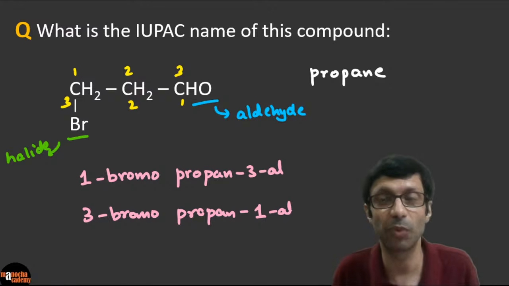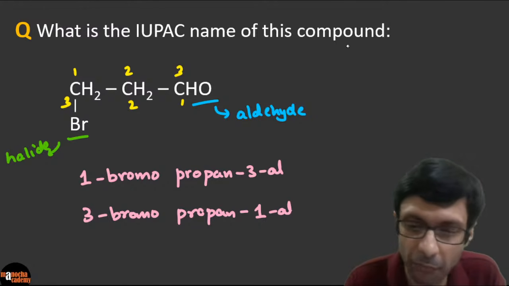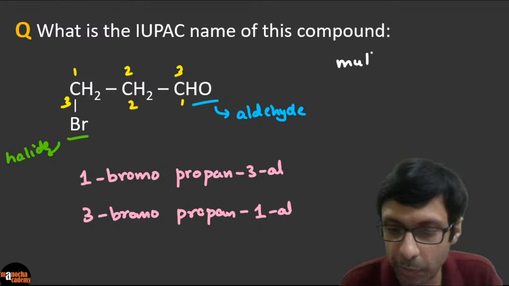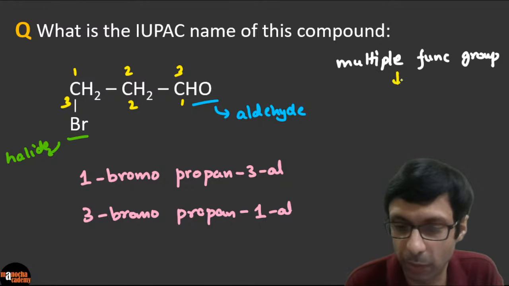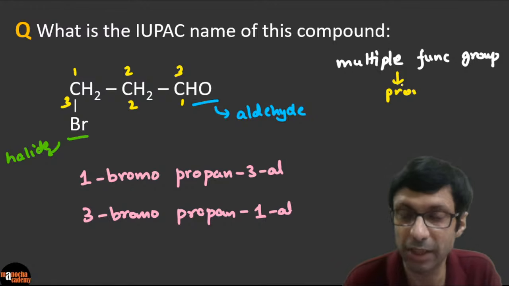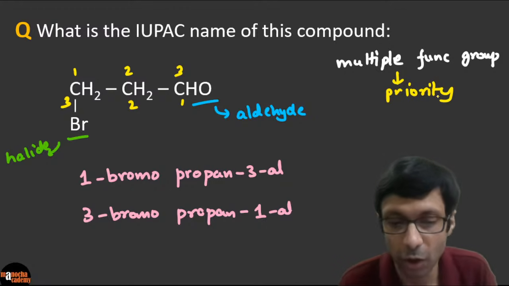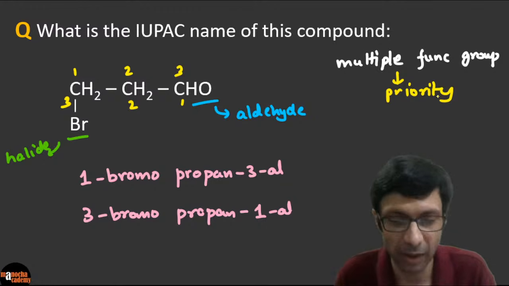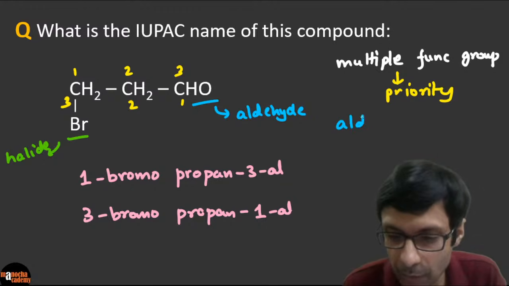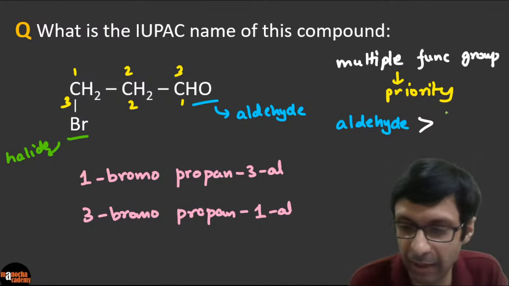So here, guys, there's one very interesting thing. If you have 2 or more functional groups, so if you have multiple functional groups, then basically there's a priority that you need to follow, right? So we need to go for a priority, which I've discussed in the video. So please watch my video on IUPAC nomenclature. It is there in YouTube. So which one has higher priority? Aldehyde has higher priority than a halide. Okay. So the priority of aldehyde is greater than the halogens, than the halides.